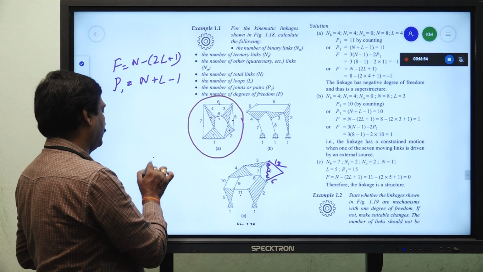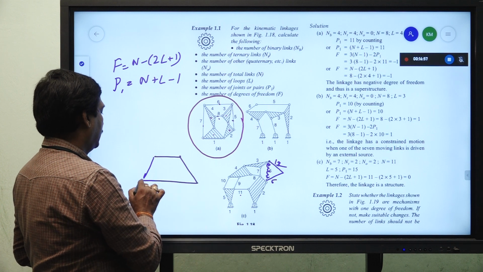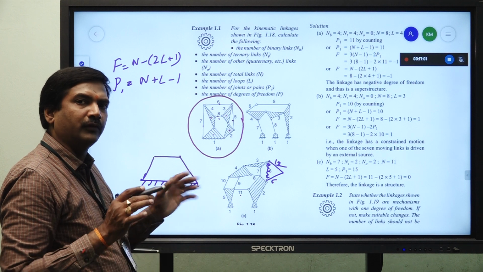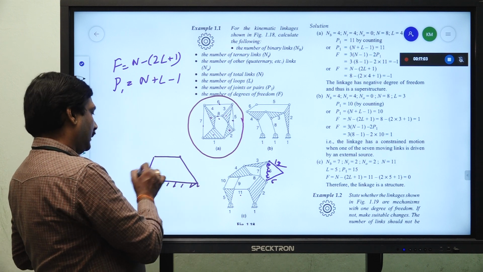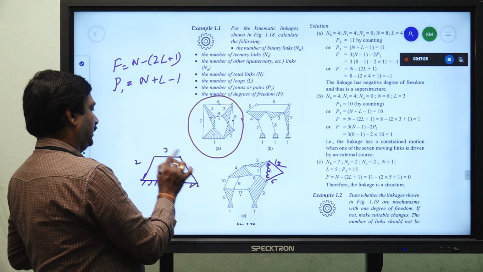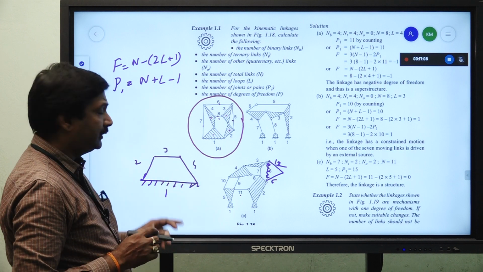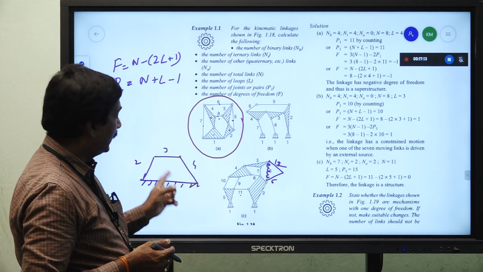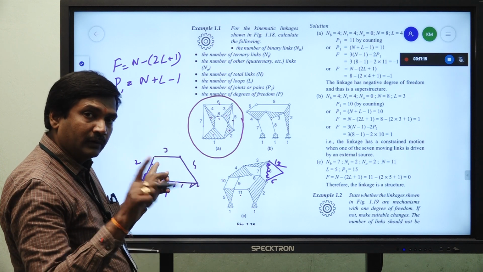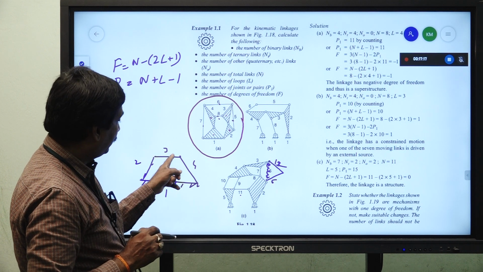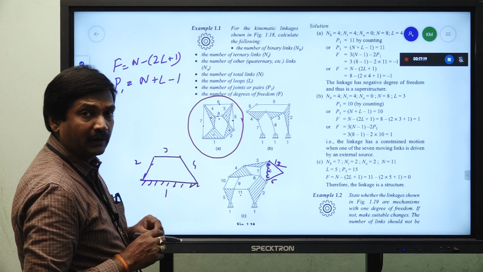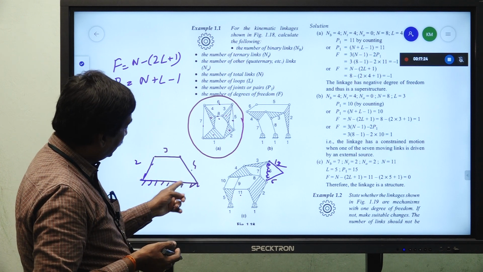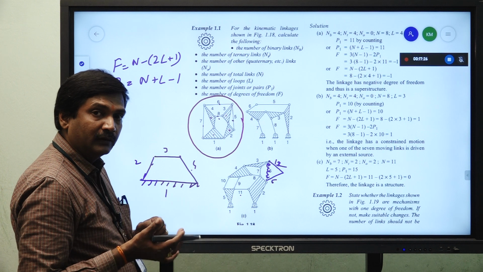Suppose I am taking a 4 bar. So, this 4 bar chain, suppose I want to make it 5 bar. So, 1, 2, 3, 4. Between 1 and 2, if I add, I am getting one choice. Between 2 and 3, if I add one link, if I add between 3 and 4 another binary link, what will happen? 1 and 4, if I add, what will happen?